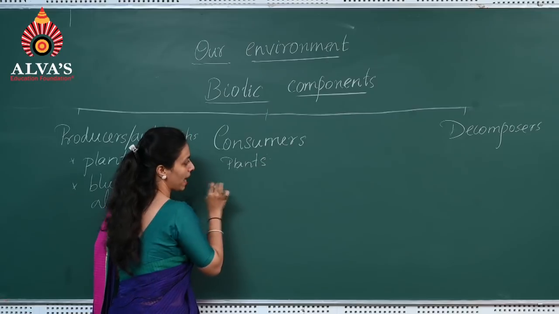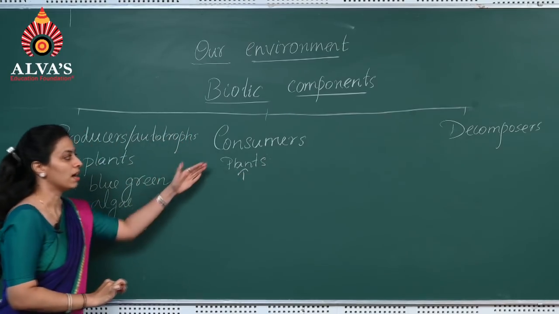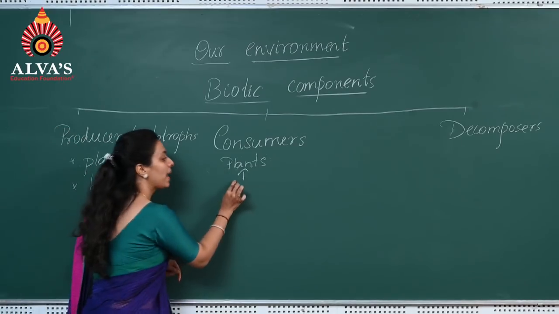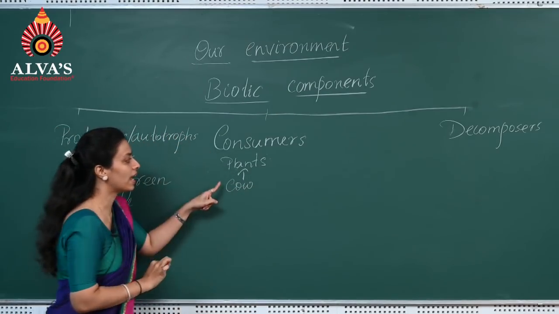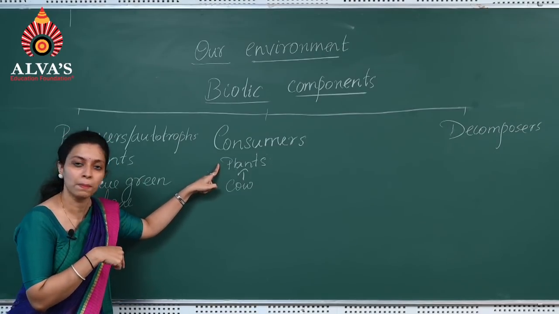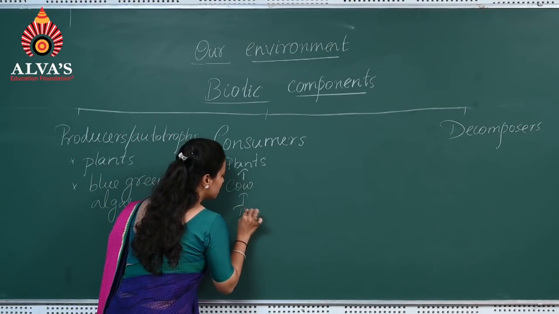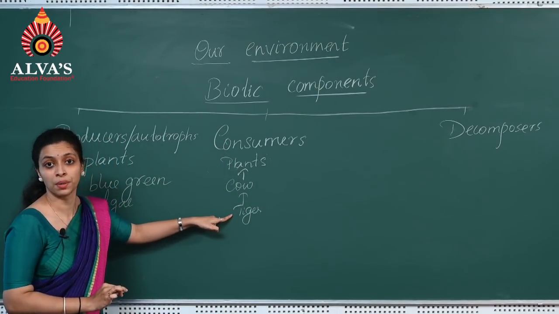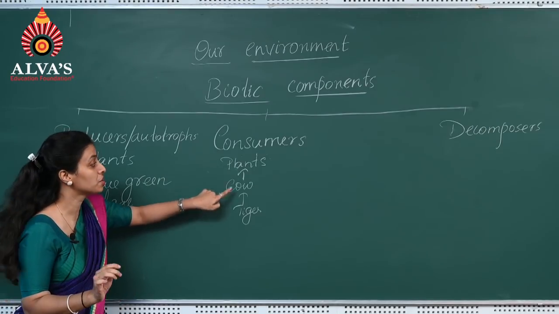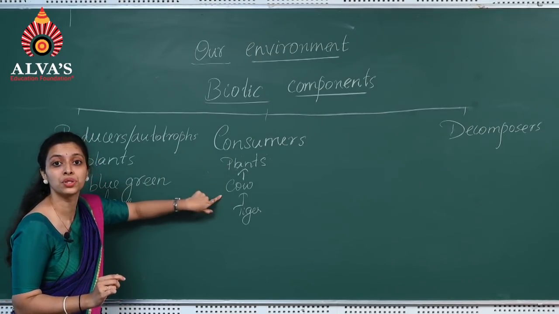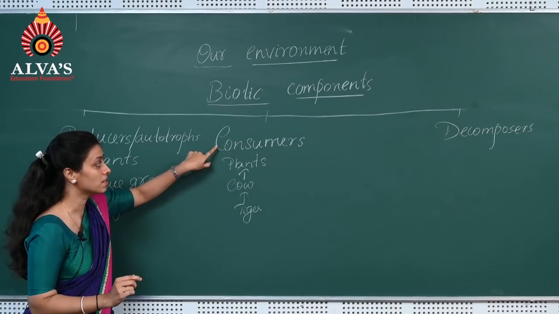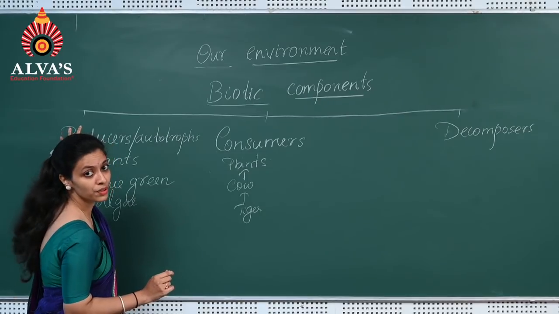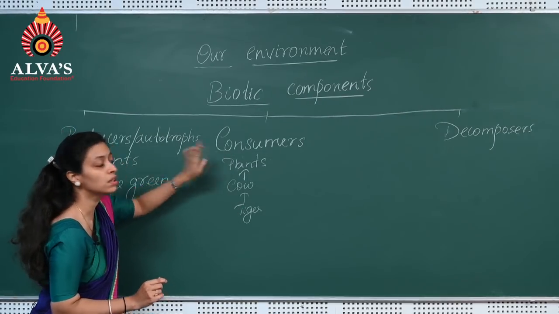Now this is plants. If there is a cow, it will automatically feed on the plant, right? So directly it is going to eat that particular plant. Now if there is a tiger, it will eat the cow. So it has an indirect relationship here. It doesn't have any direct relationship with the plant, but the cow has a direct relationship with the plant. So consumers either directly have a relationship with the producers or they indirectly depend on the producers.